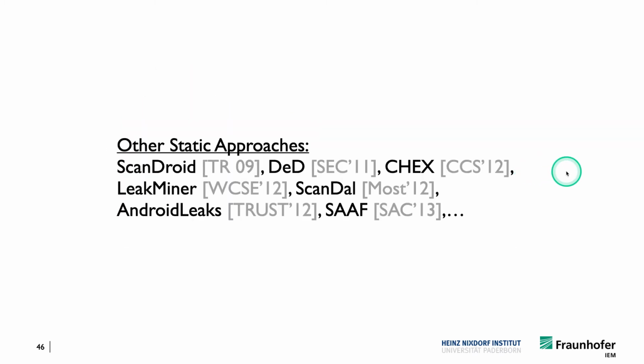Back then, there were a number of other static analysis tools that already existed, and I've listed pretty much all of the ones that were available back then on the slide, and we've also listed them in the paper. The problem was really that we wanted to compare all of these tools against FlowDroid at the time, but whenever we emailed any of the authors to please make their tool available to us, they all had one excuse or another.